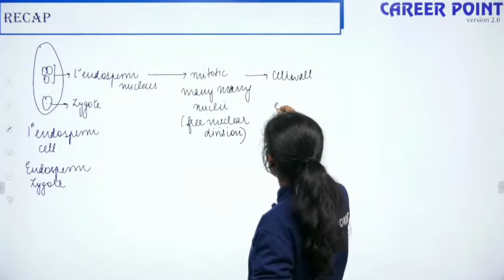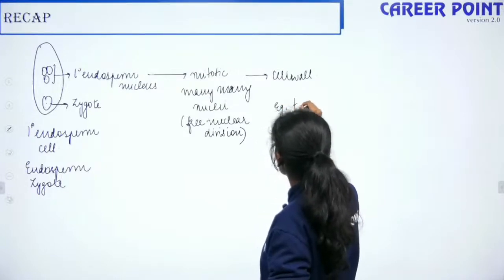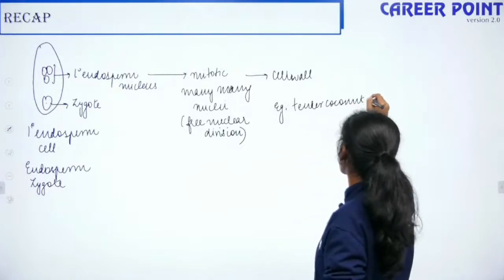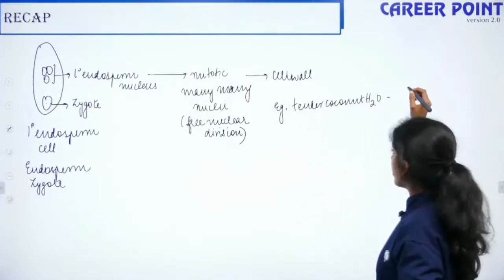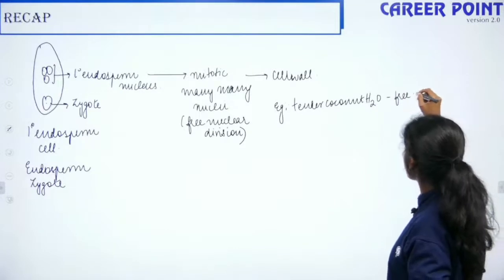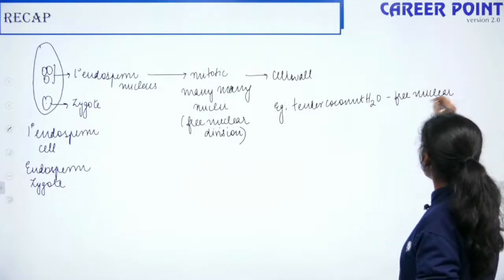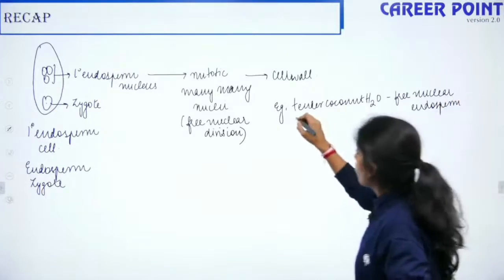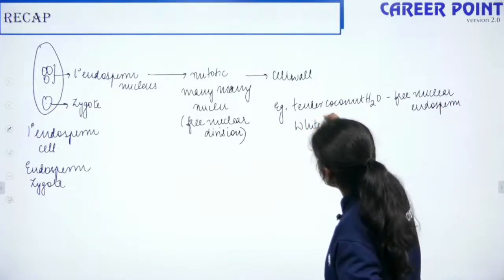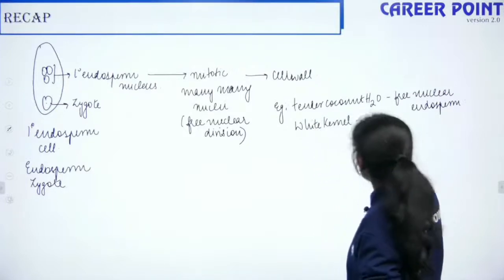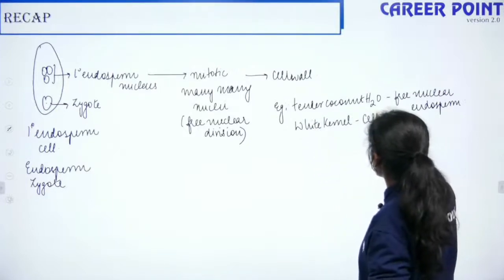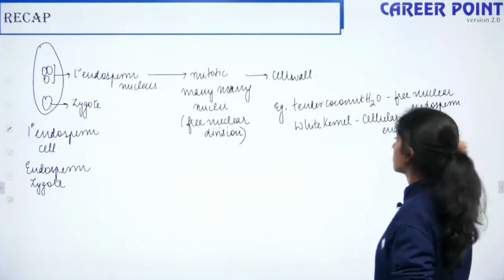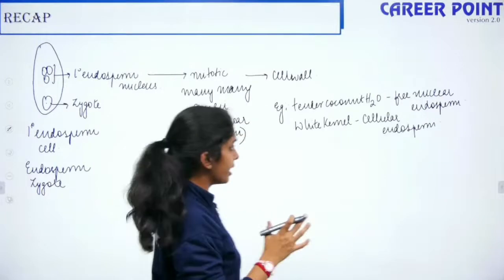So your tender coconut water is the free nuclear endosperm, and the white kernel surrounding it is the cellular endosperm. Fine, I hope this is clear.